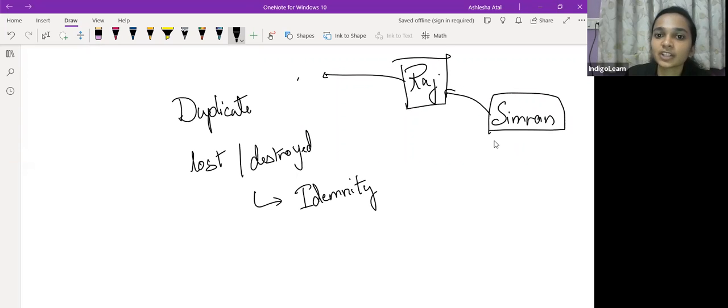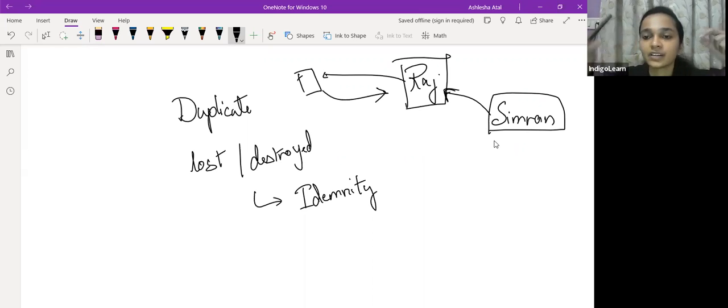अभी राज कंपनी के पास जाता है और बोलता है कि please issue duplicate share certificate to me. सिमरन ने मुझे ट्रांसफर कर दिया था शेयर and now I've lost the share certificate, so you please issue a duplicate share certificate to me. Now company tries contacting Simran but contact होता नहीं है, और राज कुछ fake evidence दिखाता है कंपनी को कि नहीं ट्रांसफर हुआ है, and as a result of which say the company issues a duplicate share certificate to राज. अभी जब कंपनी डुप्लीकेट शेयर सर्टिफिकेट इशू करती है, कंपनी राज को बोलेगी रुको मिस्टर राज, you have to do one more thing, sign an indemnity bond with us.